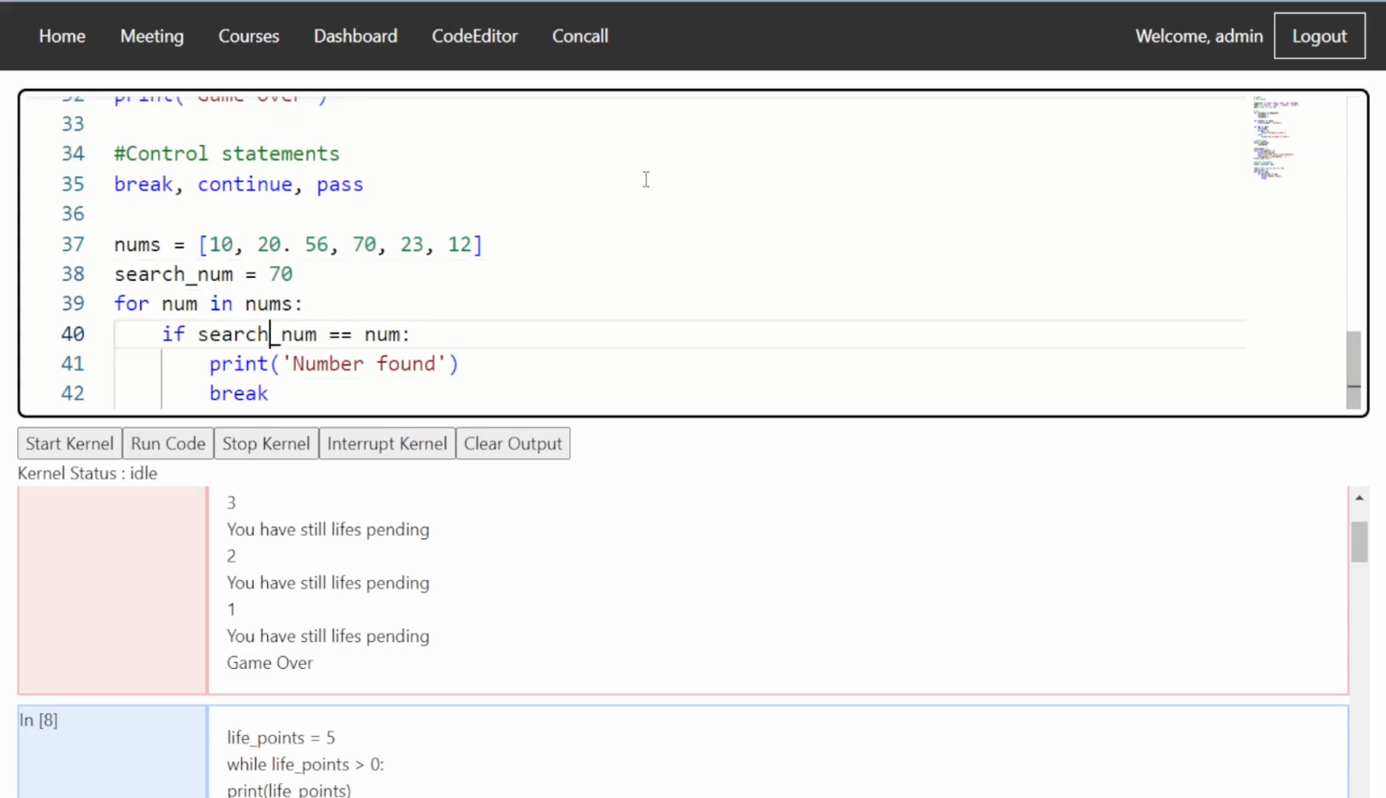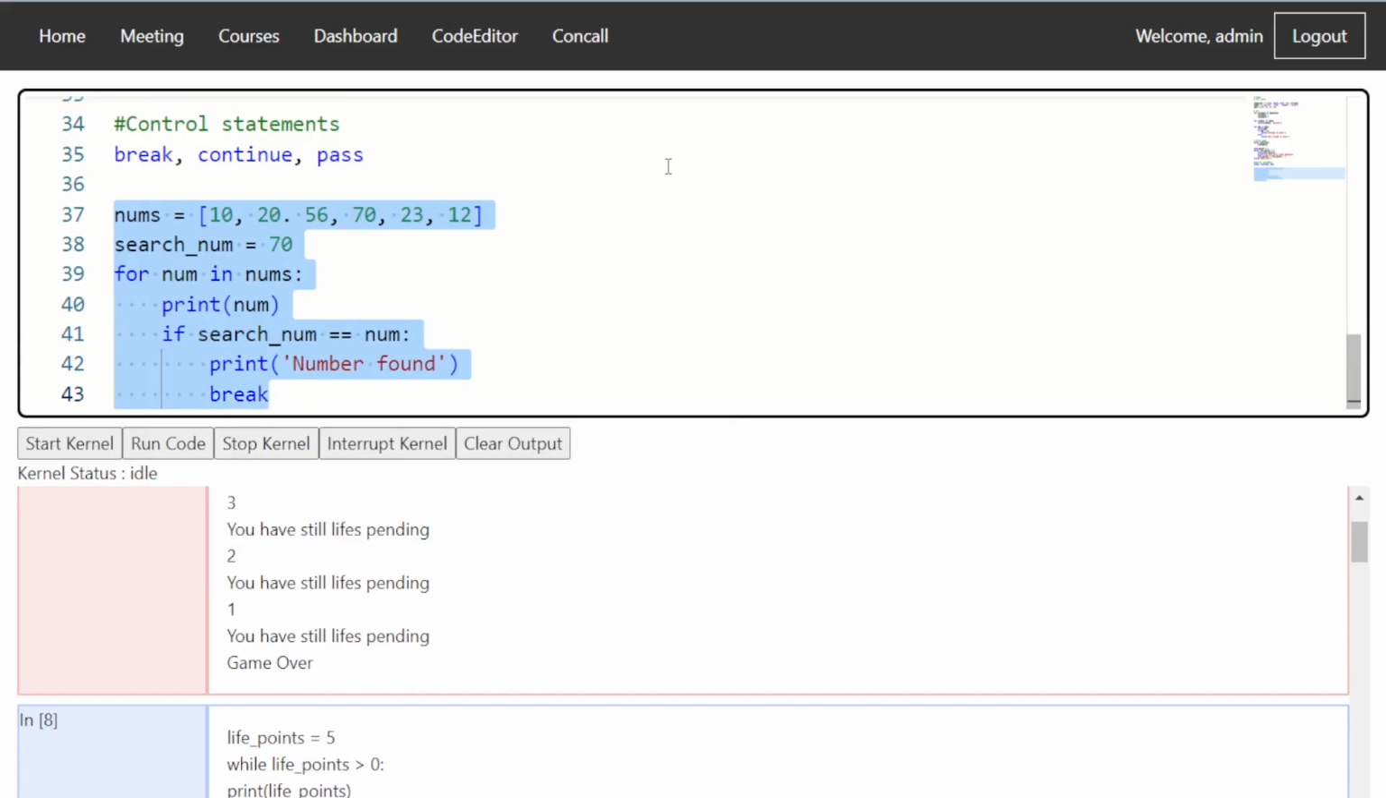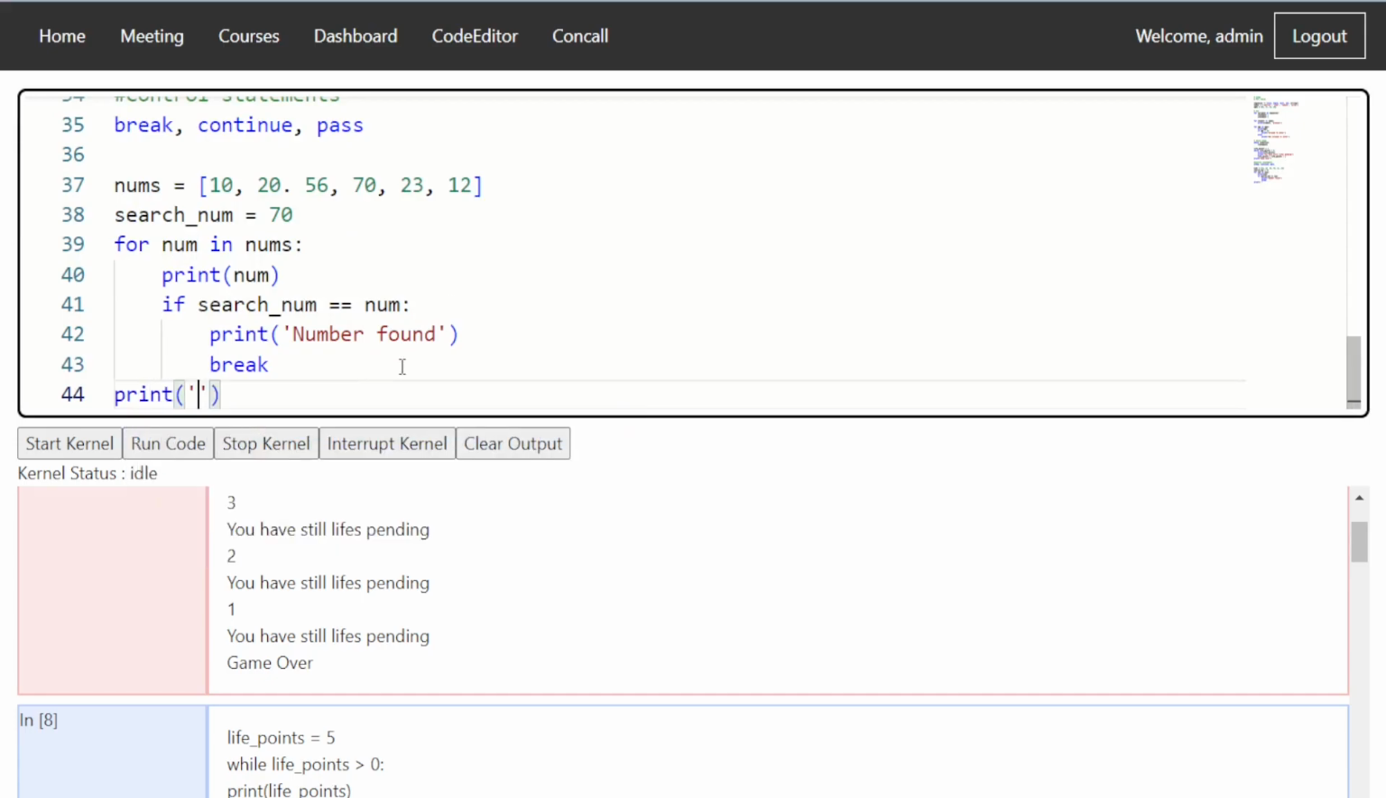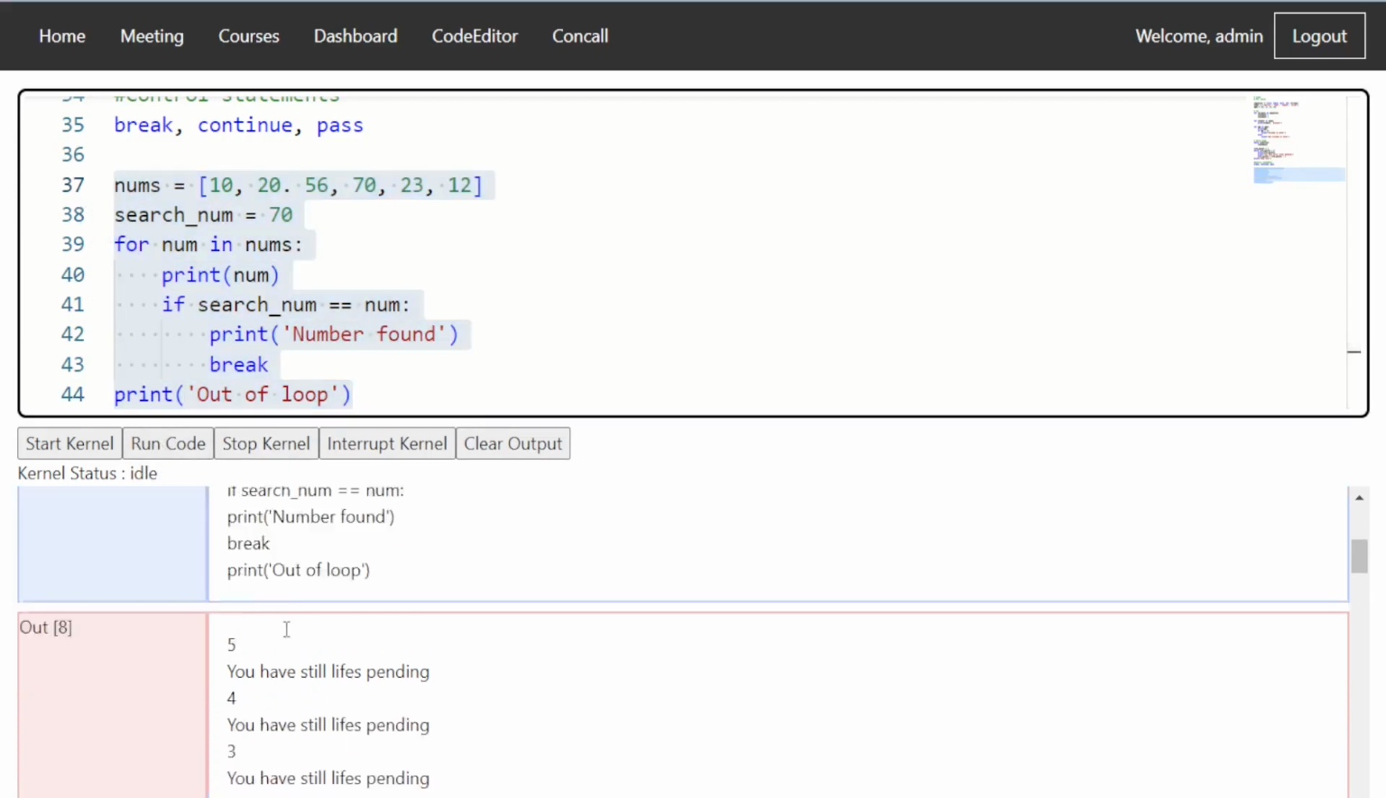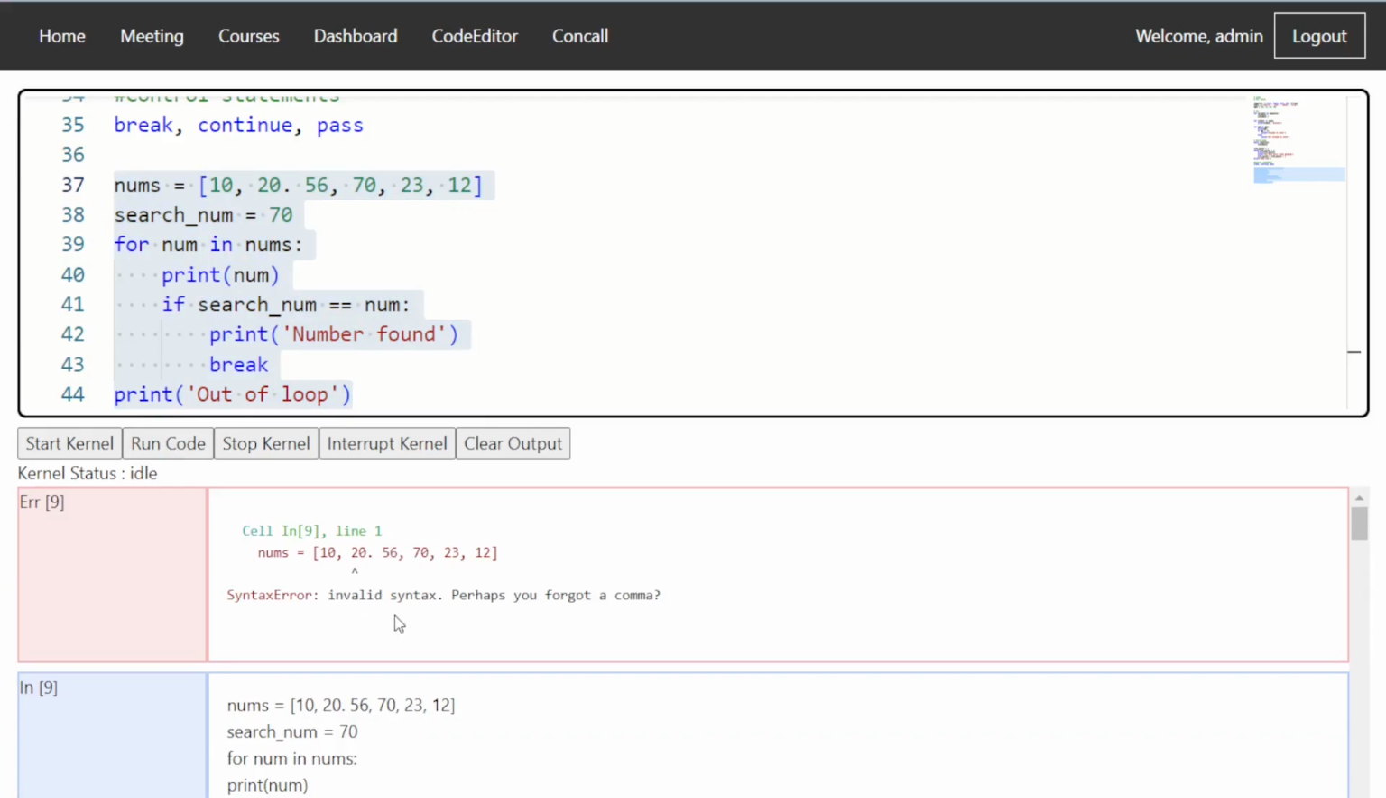Let's see what will happen. We also print the num in this case. If we run this, let's also add a statement which says that we are out of loop. Okay, let's run this. There is an issue. The issue is we missed the comma. I immediately check the error here, which says this is the place where the error is present.